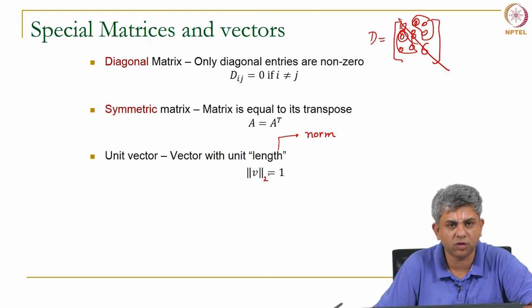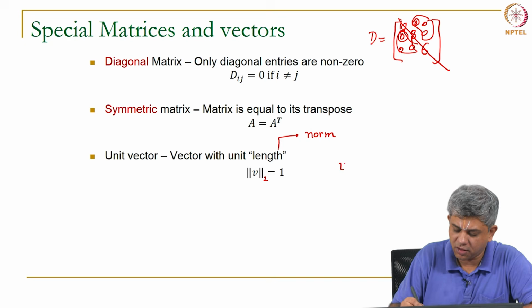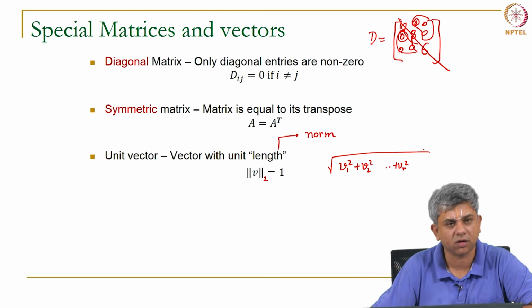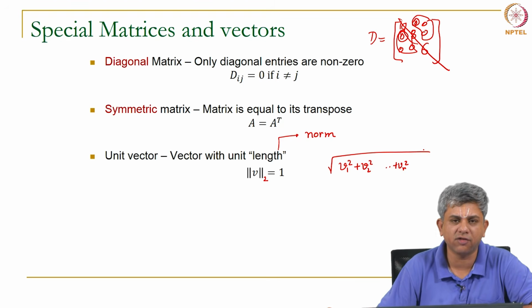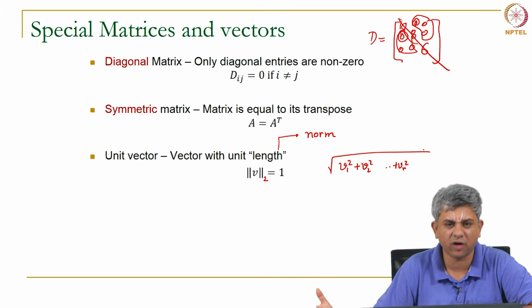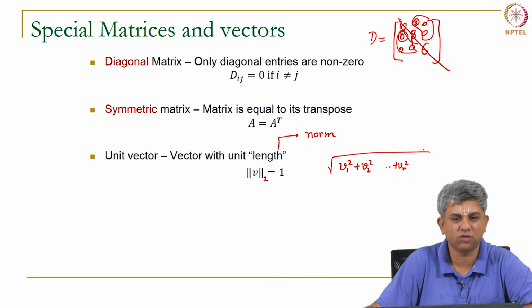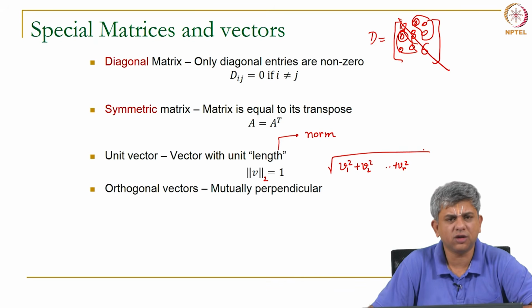Okay. Please remember the 2 norm or L2 norm is simply the square root of v1 square plus v2 square, and so on and so forth up till vn square. Okay. But you can define a unit vector with norm 1 etc., but it is usually the 2 norm that we use. Another useful idea is that of orthogonal vectors.